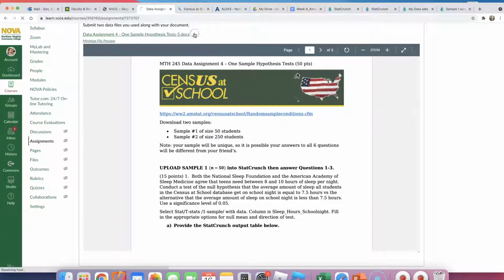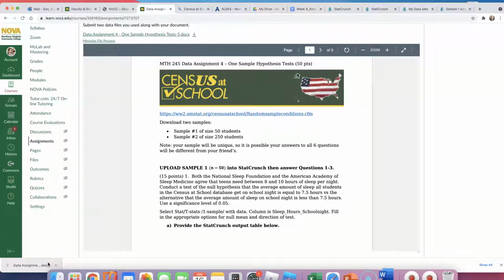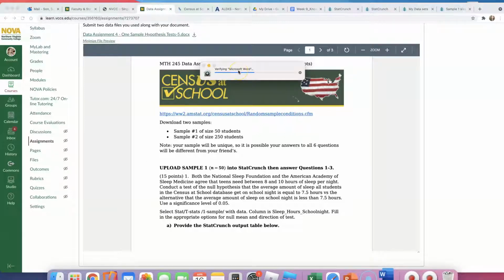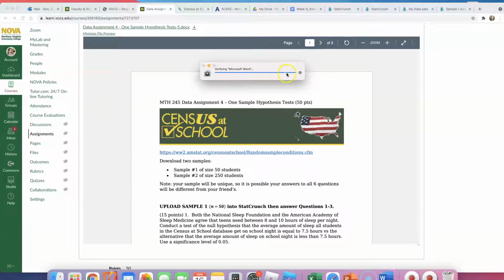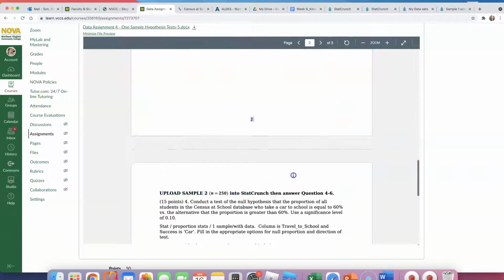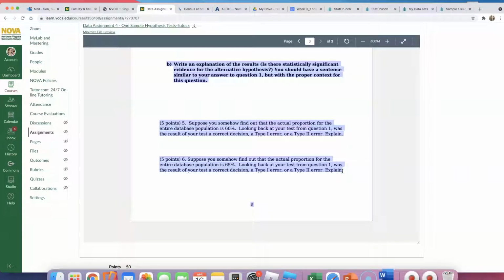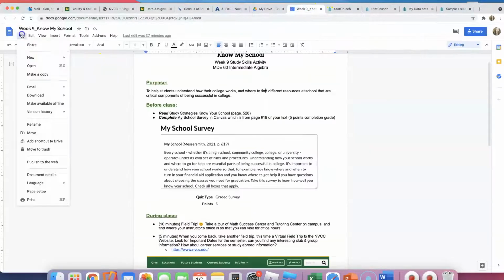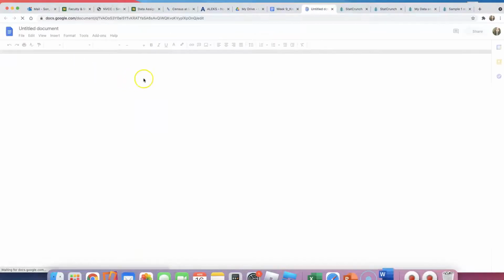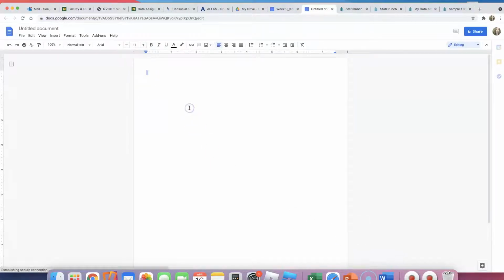Hold on. I don't think I downloaded this Word doc yet. It's verifying Microsoft Word. Okay, so hold on, maybe I can pause recording for this. Software doesn't want to work with me today, so I'm gonna let him go. I'm gonna just copy the whole thing, and I will just open up a Google Doc and do it on a Google Doc. You probably don't have to do that. But Word is not working for me today for some reason.